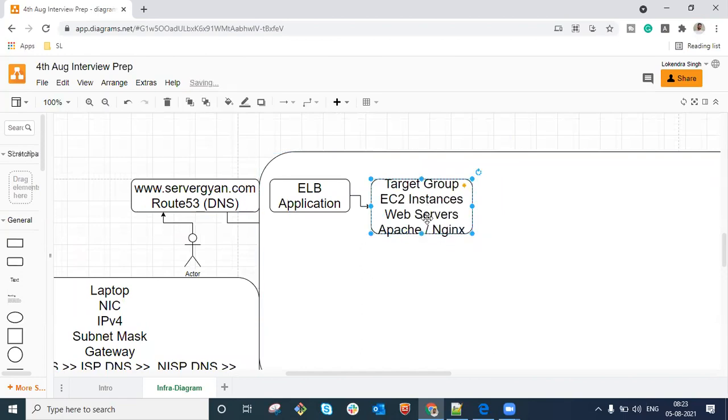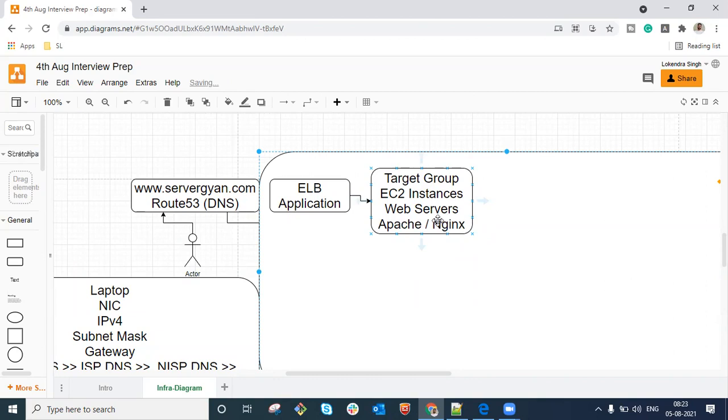When you tell about Apache or Nginx, you should at least know the configuration of these web servers: how many concurrent connections are allowed, how you secure your Apache web server, what the maximum client body size is, what the maximum request size is, right? You should know these sorts of parameters in order to let your interviewer know that yes, you have configured it yourself.